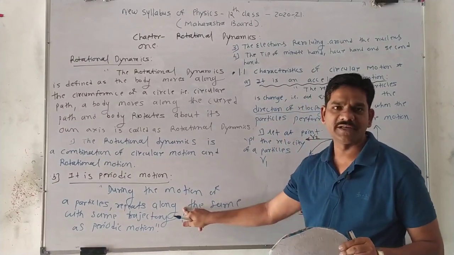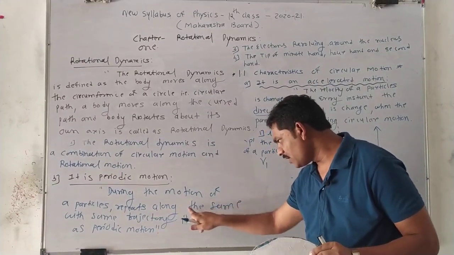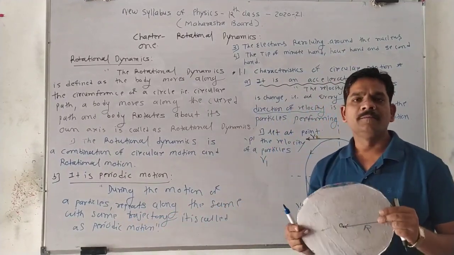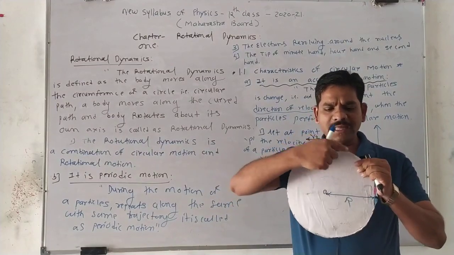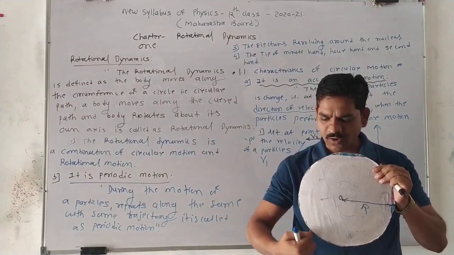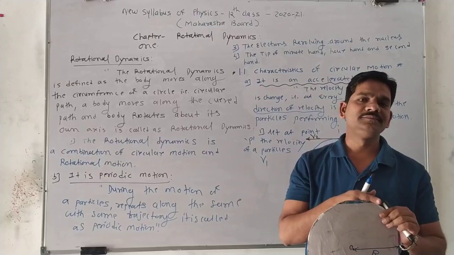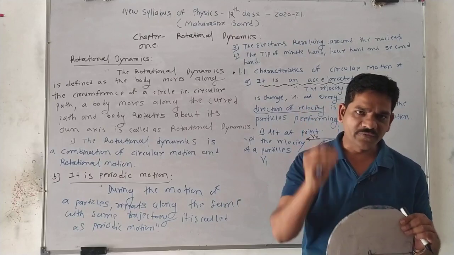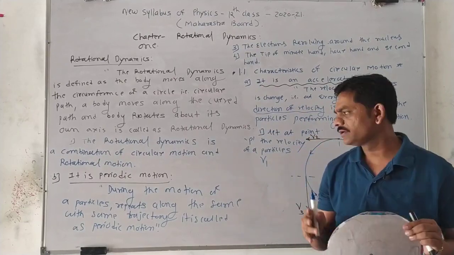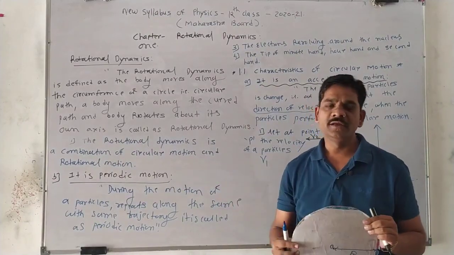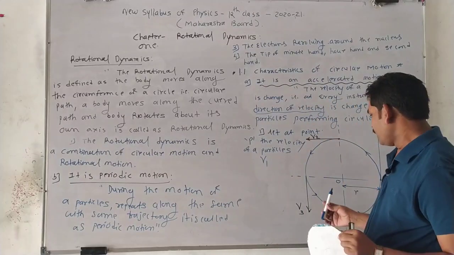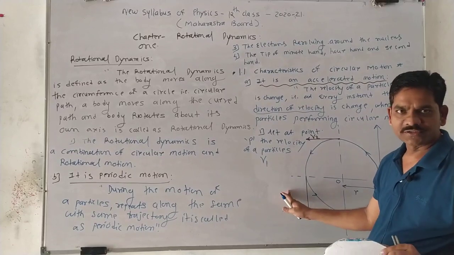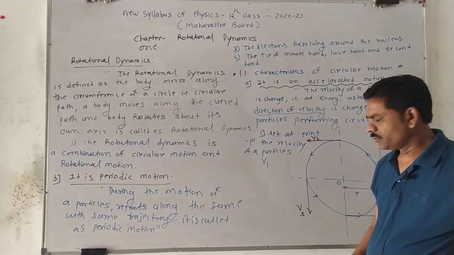This is a very important statement. What is here? Repeats along the same path with the same trajectory. Means what, boys? Every time the particle moves along the same path, it does not change its path. The path should be fixed. Such a type of motion we call a periodic motion, right? So this is the second characteristic of a circular motion, right? Did you get my points?